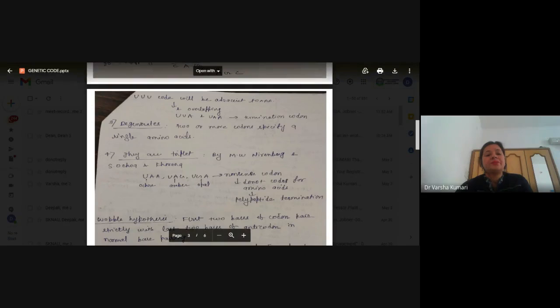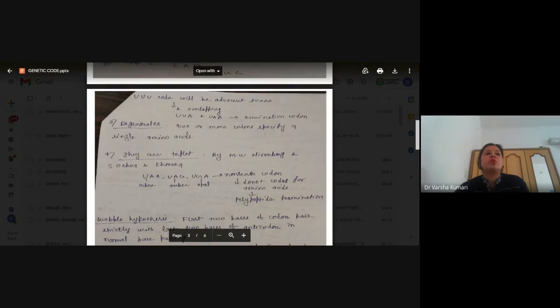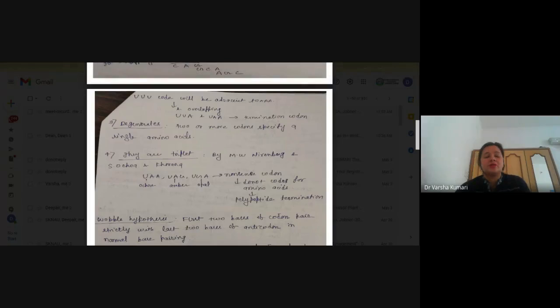Next is degenerate, meaning two or more codons specify a single amino acid. Because of this property, you have 64 codons but they decipher to only 20 amino acids, meaning two or more codons could specify a single amino acid.